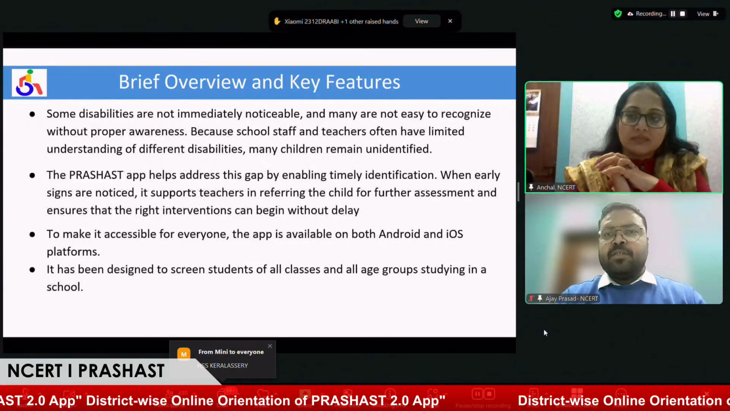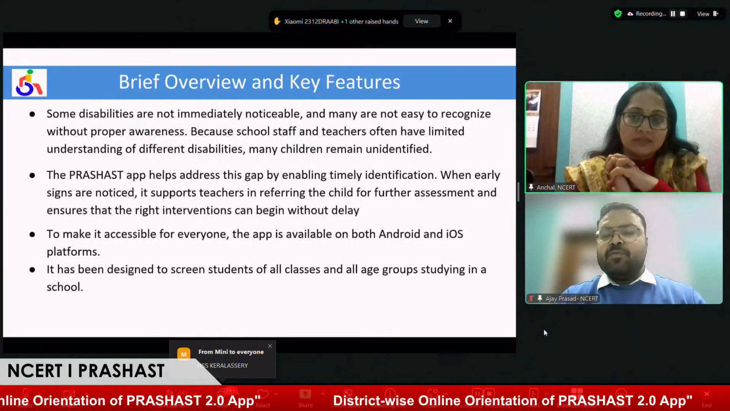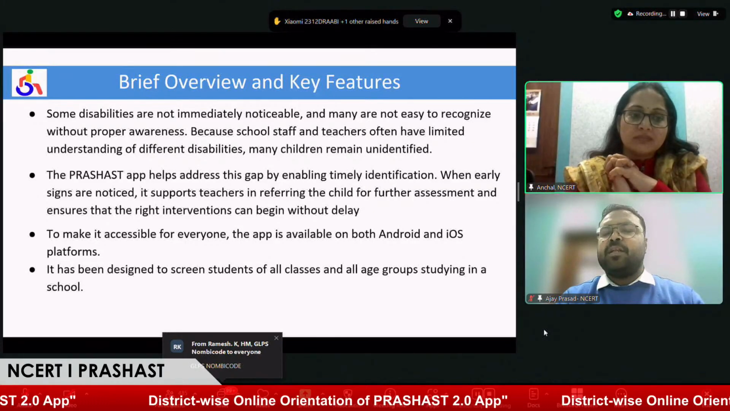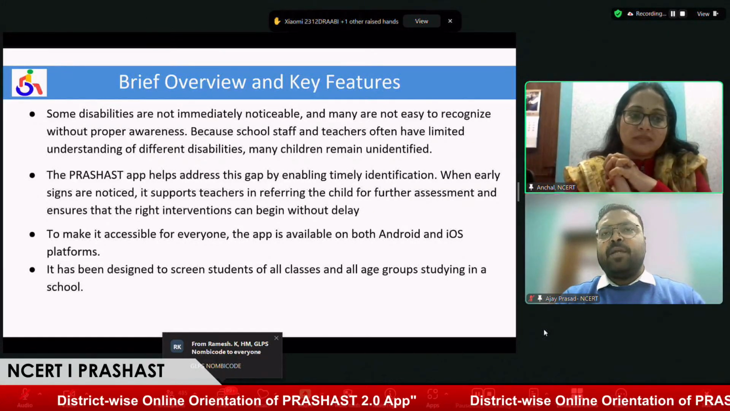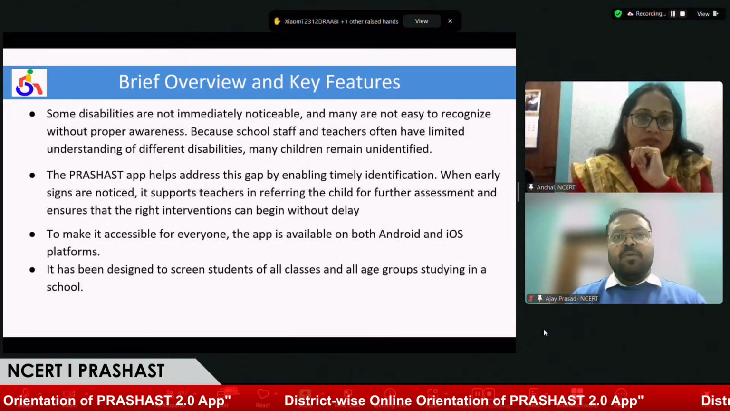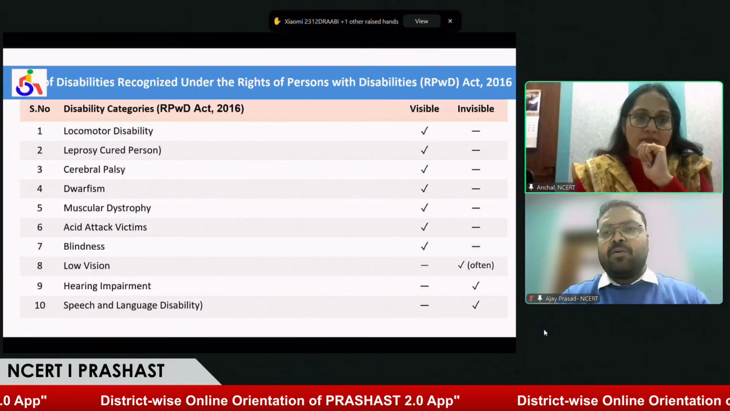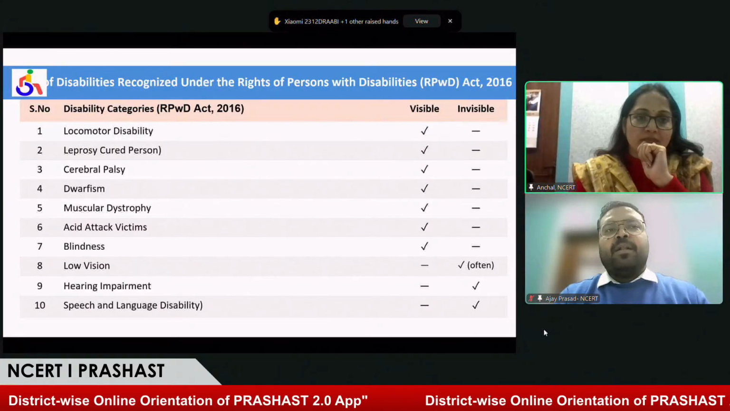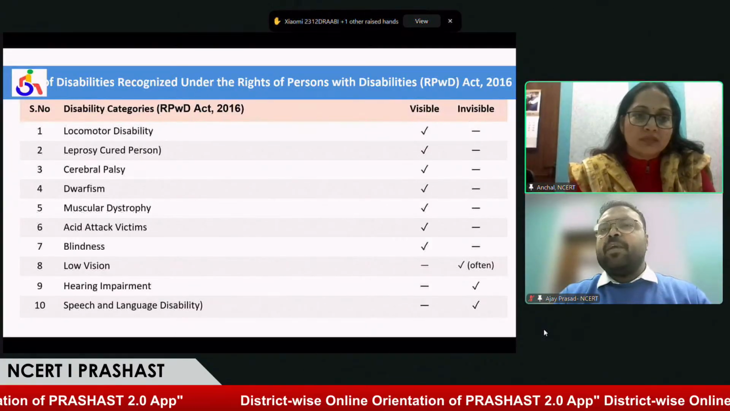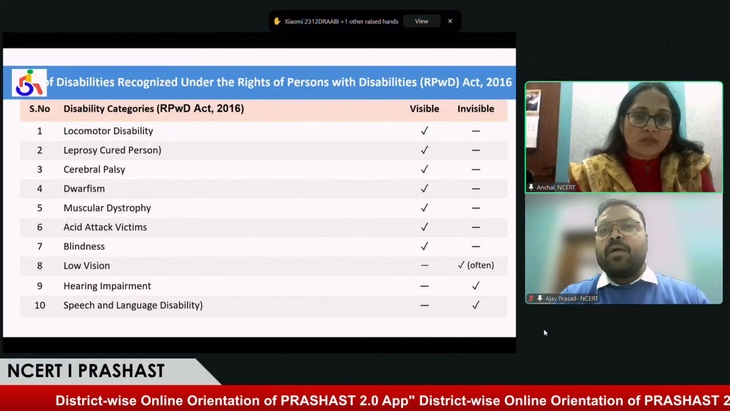So Prashast, as we all know, was launched in 2022, and currently we are using the same questionnaire as in the earlier application. This is just an enhanced version where we have streamlined some of the processes and added more features to it. Before proceeding, we would like to know from all the participants, teachers, sir and ma'am, can you name some of the disabilities which we cannot see with our naked eyes, which are not visible in our day-to-day life?